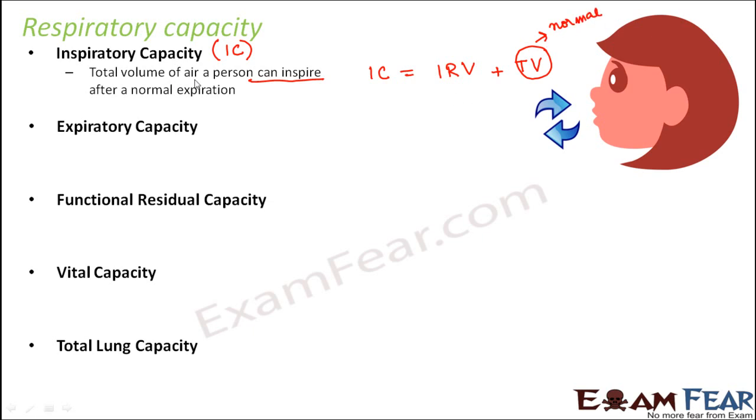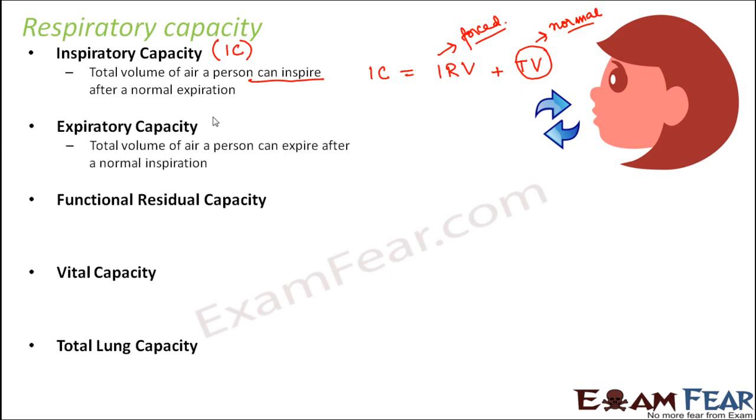But now it is asking about the capacity, that is, how much maximum can he inspire? By normal inspiration he can take in the tidal volume, and by forced inspiration he can take in a little more, and that additional amount is IRV. So the inspiratory capacity of a person is IRV, the inspiratory reserve volume, plus the tidal volume. So that is inspiratory capacity.